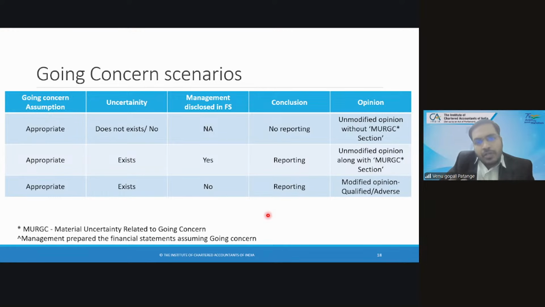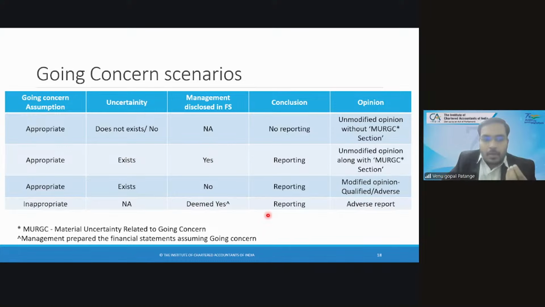The auditor will suggest including that in the financial statements, but management is not in a position to disclose that fact. So the auditor has to take a stand and modify his opinion. So till now, in the first two scenarios we are giving a clean report, but in the third scenario we are giving a modified opinion.